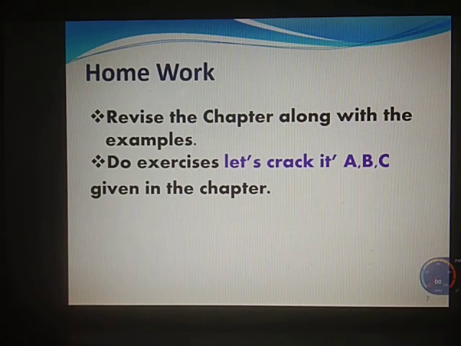So your homework is to revise the chapter along with the examples, and we have the exercises A, B, C in Let Us Crack It. So you try on your own. So till then, thank you.